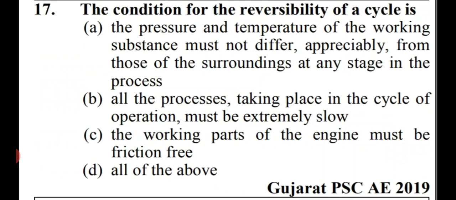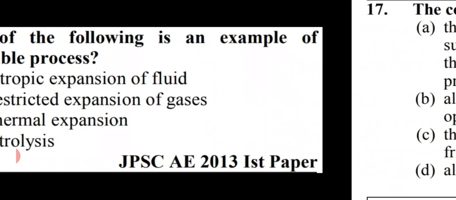The condition for the reversibility of a cycle is, options are, the pressure and temperature of the working substance must not differ appreciably from those of the surroundings at any stage in the process. Second option is, all the processes taking place in the cycle of operations must be extremely slow. Third option is the working parts of the engine must be frictionless, and the last option is all of the above. So friends, in this case, option number A as well as option number B as well as option number C, all options are right here. So option number D is right here, that is all of the above. Option number D. Let's move to the next question.